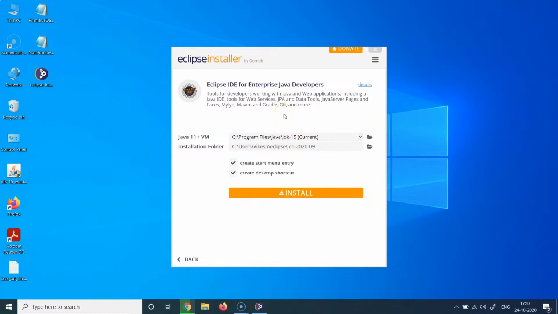If you have multiple JDK installations on your machine, you can click on this icon and change to a different Java virtual machine. I'm going to leave it as is. Again, the installation folder is by default taken to your C users username /eclipse/ the JEE version number. And again, if you want to change this, you can also choose a different installation folder. I'm going to leave everything as default. It will automatically create a start menu entry and a desktop shortcut. And now I hit install.